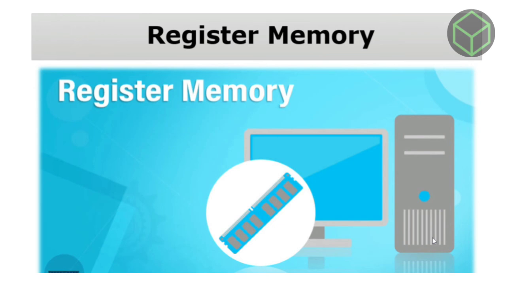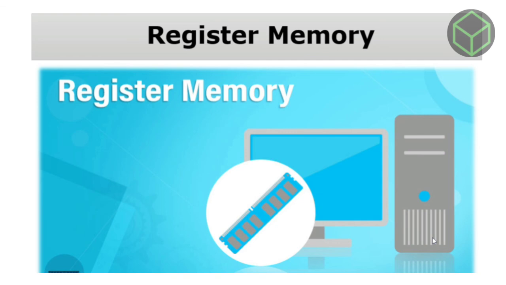Next is register memory. Register memory is a temporary storage area for storing and transferring data and instructions to the computer. It is the smallest and fastest memory of a computer. It is a part of computer memory located in the CPU in the form of registers.